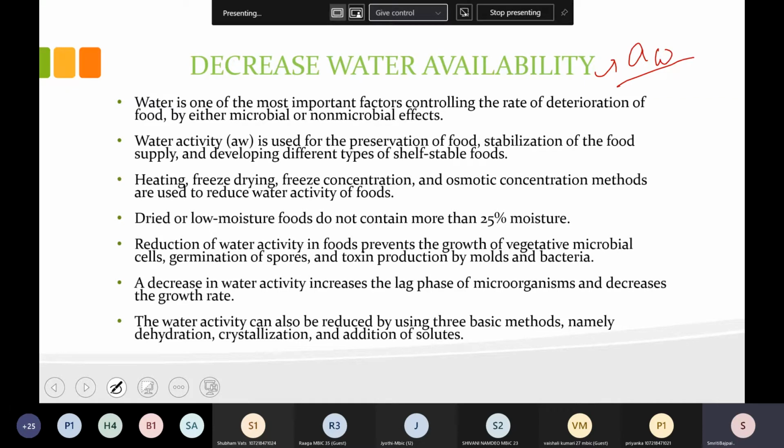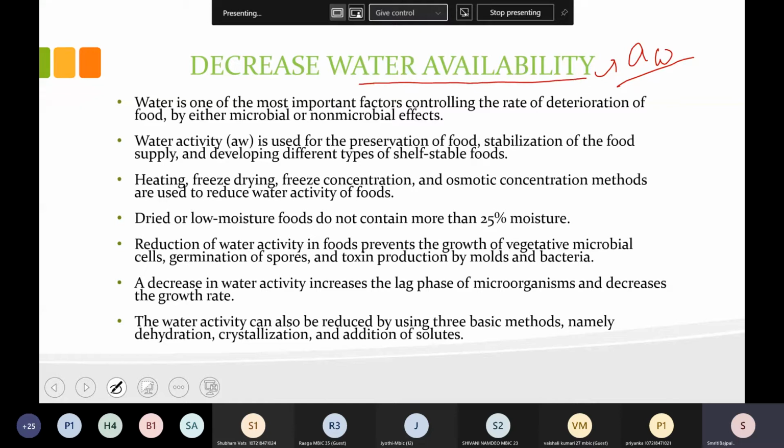Okay, Priyanka, is it okay? Yes, ma'am. Decreased water availability is there in front of you, your slide. Okay. Yes, ma'am.